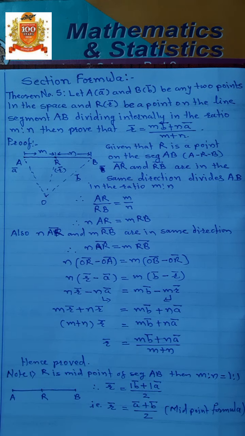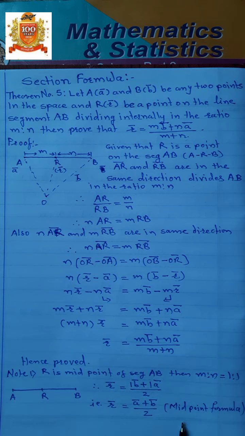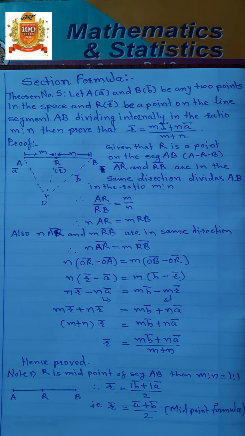Then what do we learn here? AB is a segment, R is the midpoint of segment AB, then R bar is equal to A bar plus B bar upon 2. This is called the midpoint formula, isn't it? Now we will see the section formula, but external division.